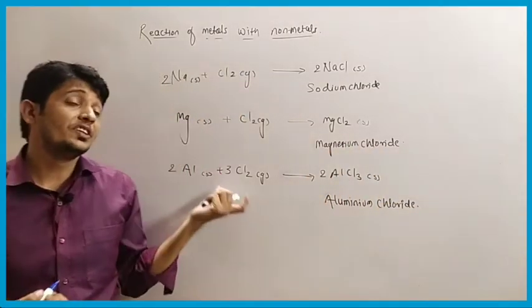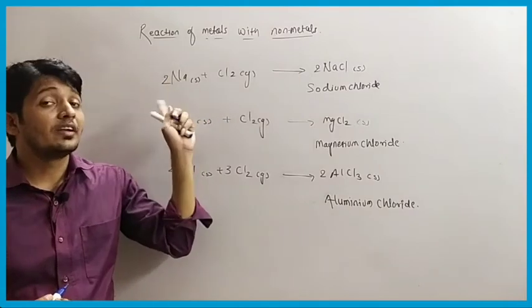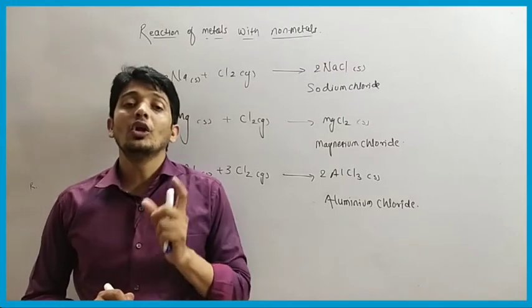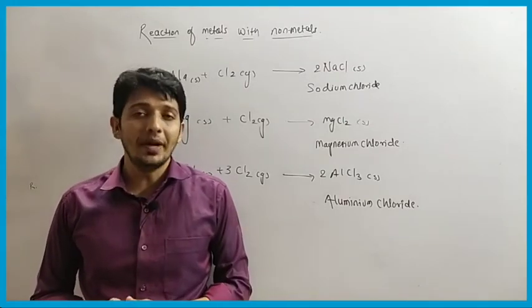Okay, so this is the way metals react with non-metals. So here we have completed all the chemical properties of metals.